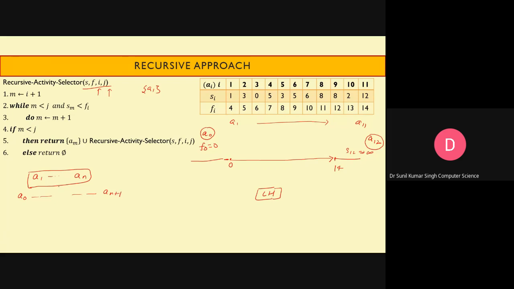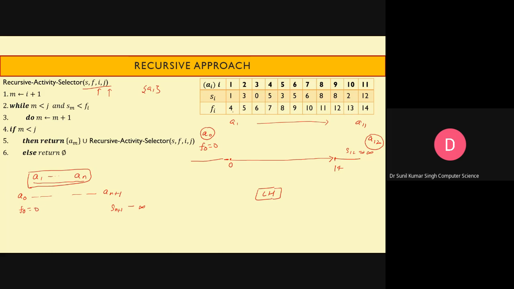Of course, you will have the starting and finishing times given for A1 to AN. For A naught we care about the finishing time, and for AN plus 1 we care about its starting time. The starting time is tending to infinity, and the finishing time of A naught is 0.